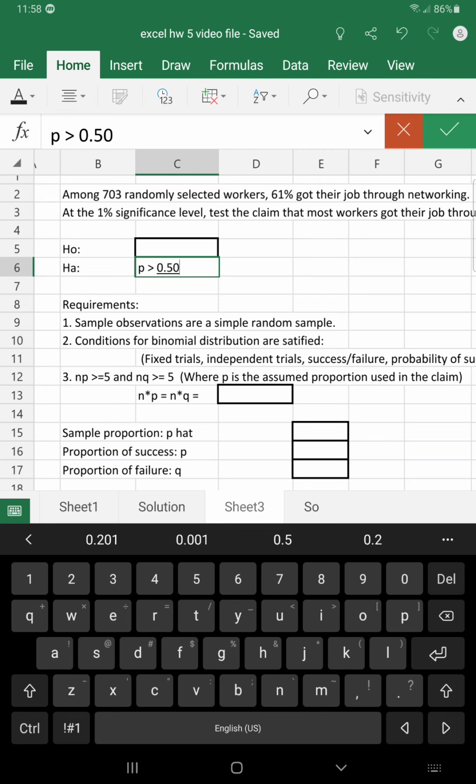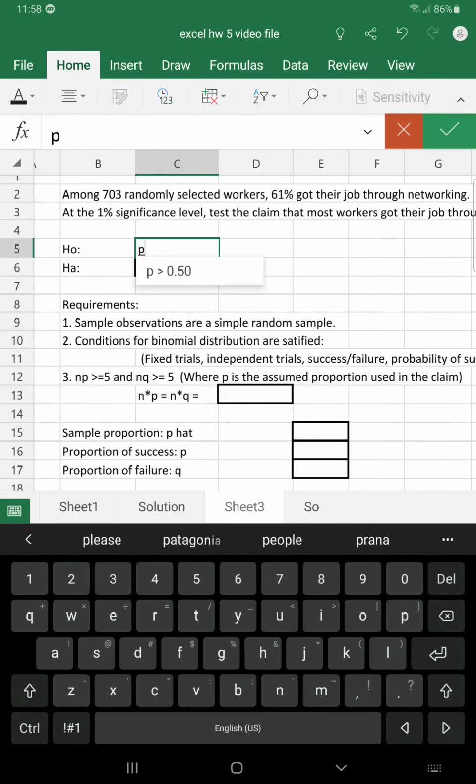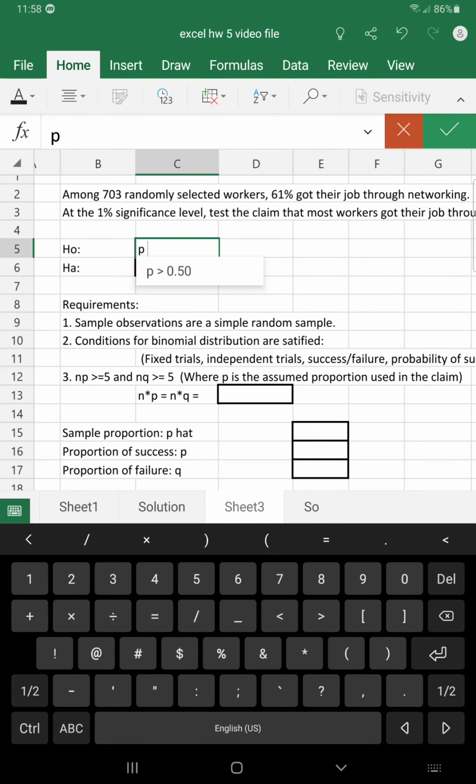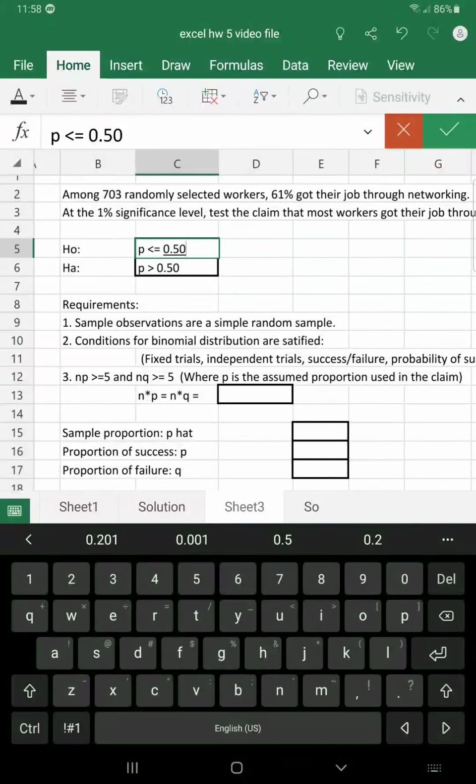Once we've established the claim, it does not have equality. It belongs to the alternative hypothesis. Then we can write in the null hypothesis. So the null hypothesis is that less than or equal to 50% of the people get their job through networking.